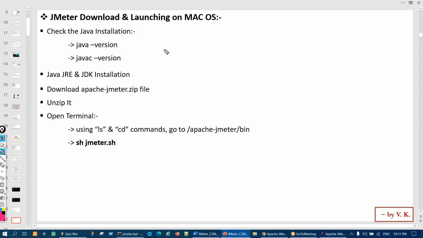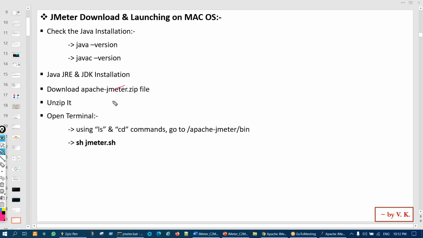So how we launch on Mac, I'll tell. On Mac also Java will not be installed, so you have to install Java, JRE and JDK. The Mac user will know how to. You have to go to the Java website, right, and choose the Java for Mac, and download and install. Correct. And then download JMeter, right?